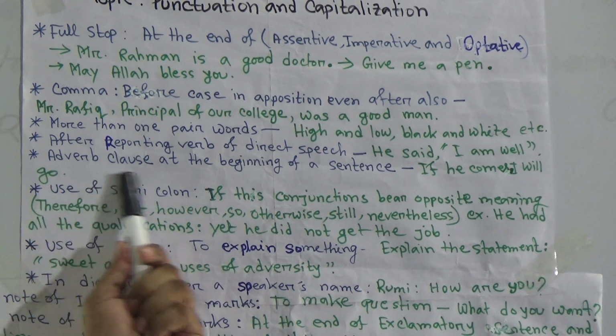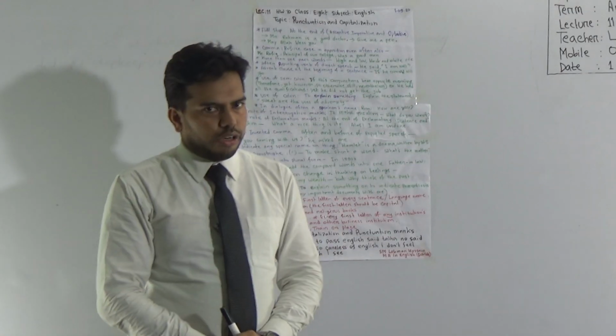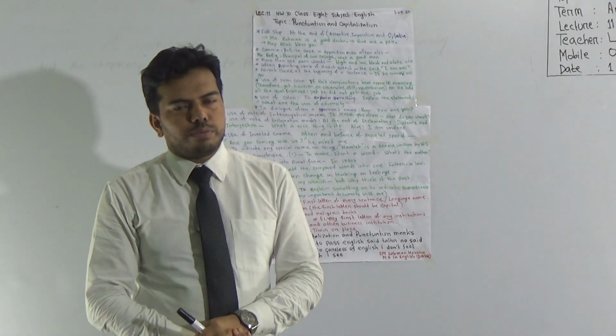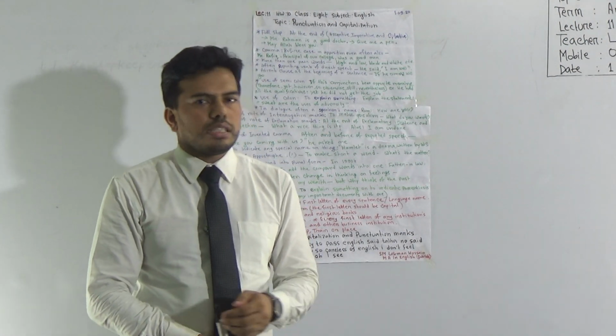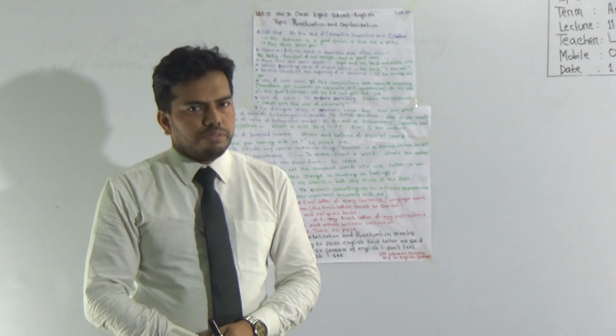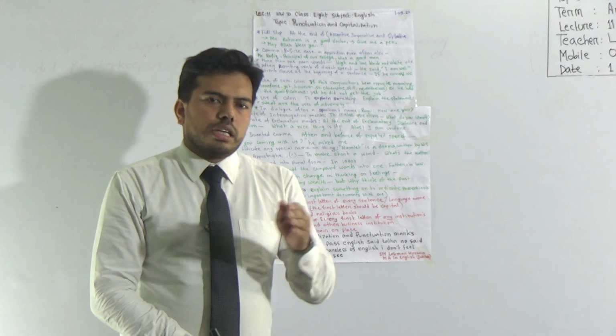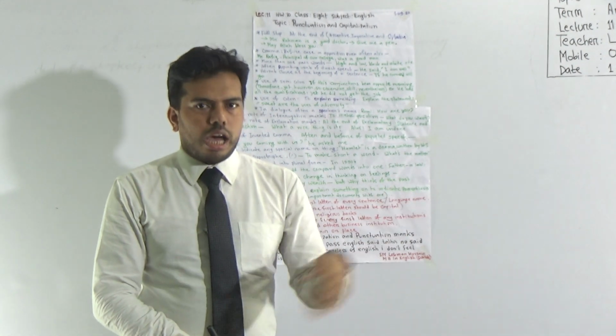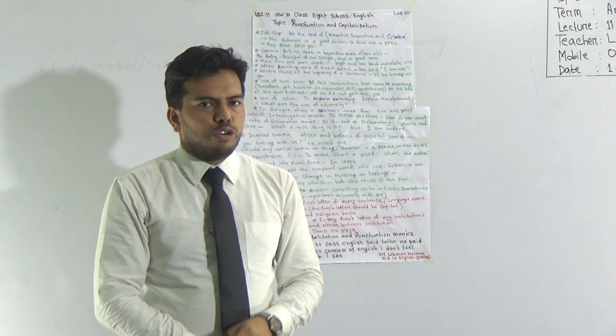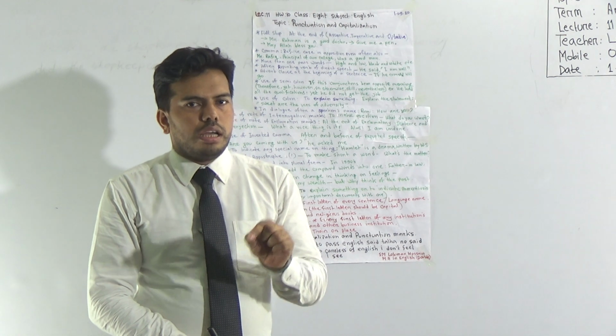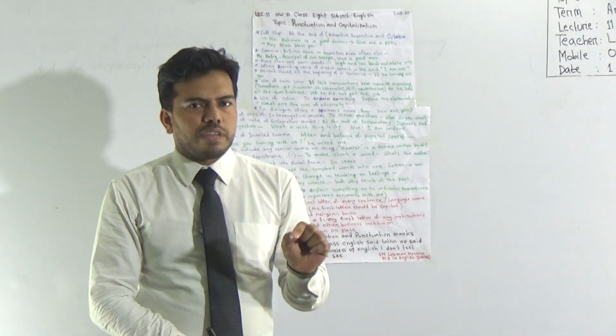Okay, next one, adverb clause at the beginning of a sentence. Whenever we use any adverb clause at the beginning of a sentence, then we must use comma first, then the rest of the part of the sentence. If I say, if he came, I would go. Here we must give comma after came.